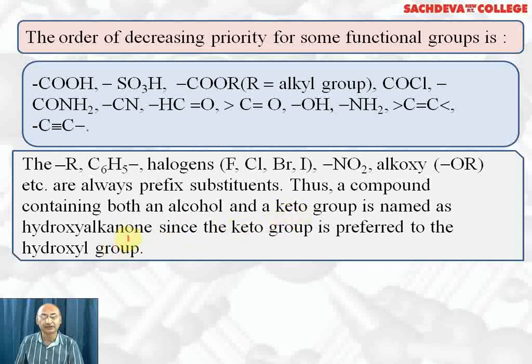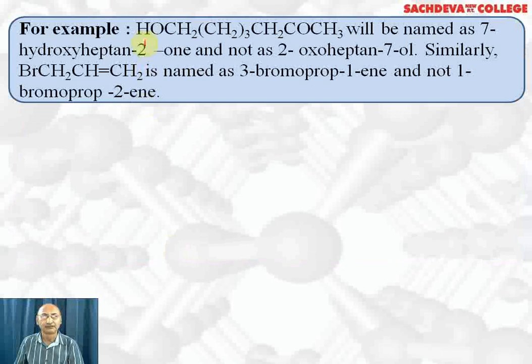The suffix for keto group is -one and the prefix for alcohol is hydroxy, since keto group is preferred over hydroxy group. For example, if you have to name this compound CH2OH, CH2, CH2, CH2, CH2, COCH3, it will be named as 7-hydroxy heptane 2-one. Why 7-hydroxy? Because this will be the 7th carbon which is attached to the OH group.